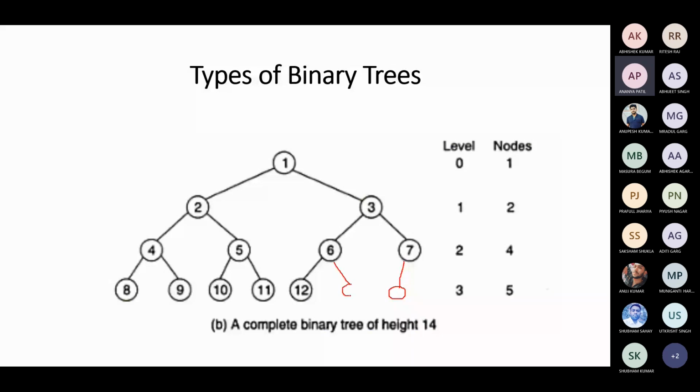If this node comes, then it's a complete binary tree. After filling the right node of 6, then you can fill the left node of 7.